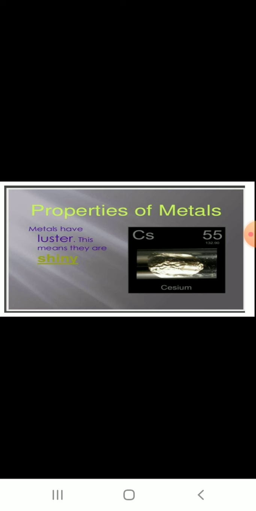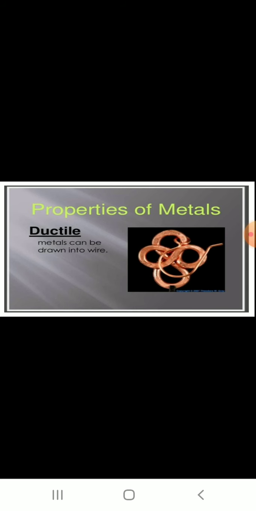Properties of metal. The first property of a metal is that it is shiny, that is, lustrous. Just look at the picture: when light falls on the metal, it shines. The shining nature is a common characteristic of a metal. So it is shiny.